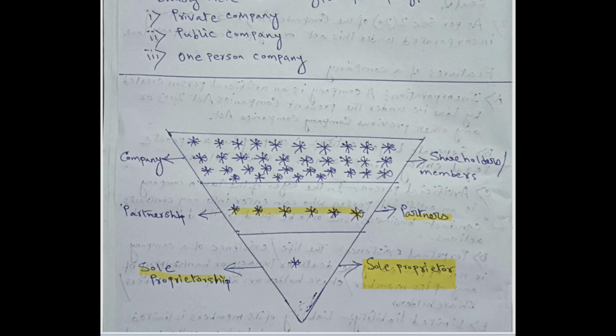And in that case of a company, all the shareholders who are investing in the shares of the company will be treated as its members. So in case of company, there may be numerous owners, and these owners are known as shareholders, and the company has a separate legal entity apart from its owners or members.